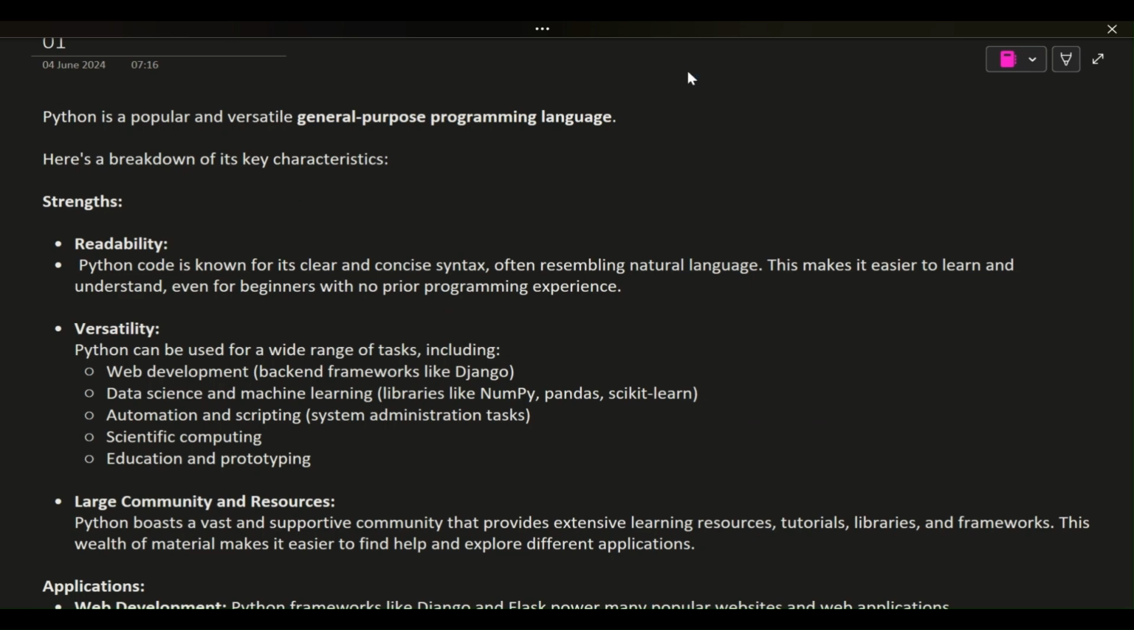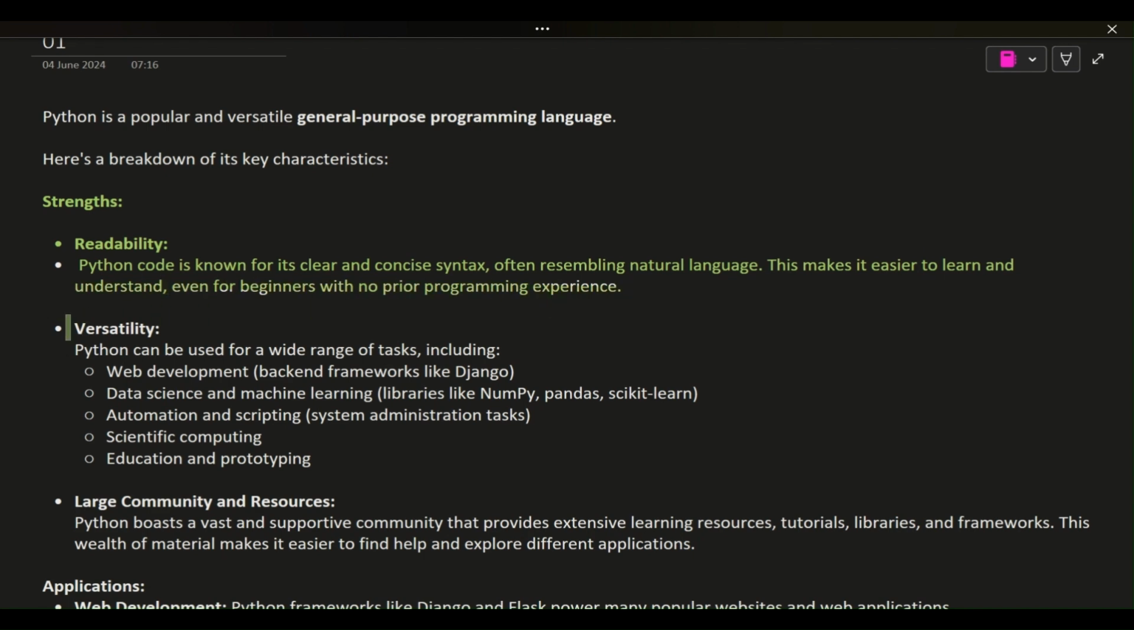Python is a popular and versatile general-purpose programming language. Here's a breakdown of its key characteristics. Strengths. Readability. Python code is known for its clear and concise syntax, often resembling natural language. This makes it easier to learn and understand, even for beginners with no prior programming experience.